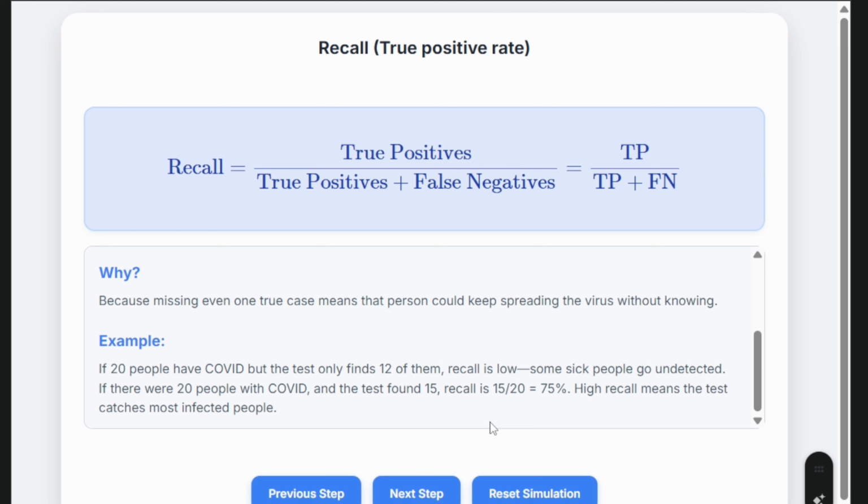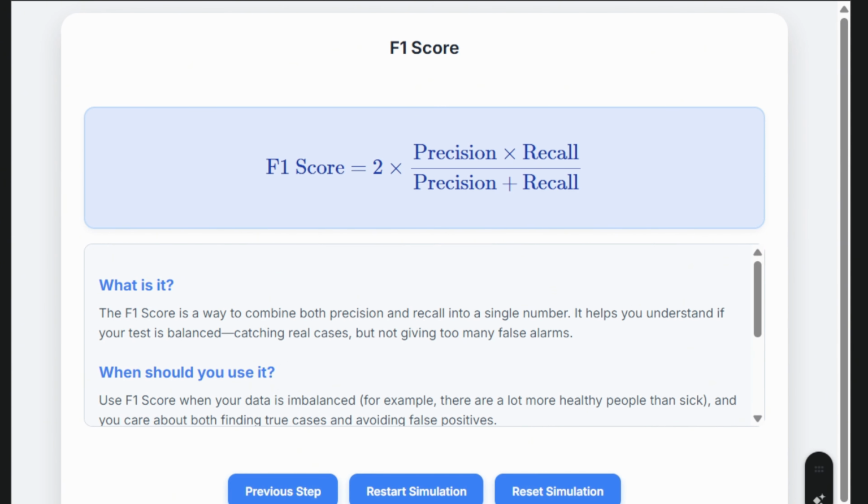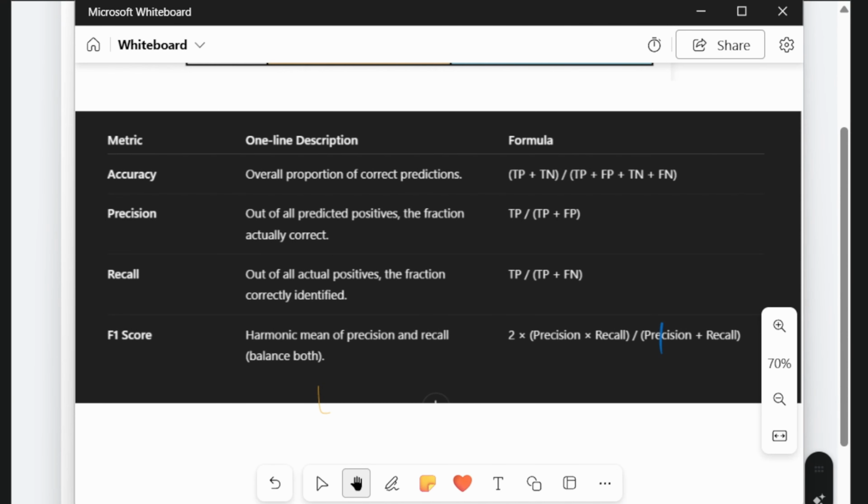Now we'll look into F1 score. F1 score is the harmonic mean of precision and recall, which means it only gets high if both precision and recall are high. It is especially useful when you want a balance between recall and precision on an imbalanced dataset, catching as many positive cases as possible and avoiding false alarms. Now you see the relationship between precision, recall, and F1 score.